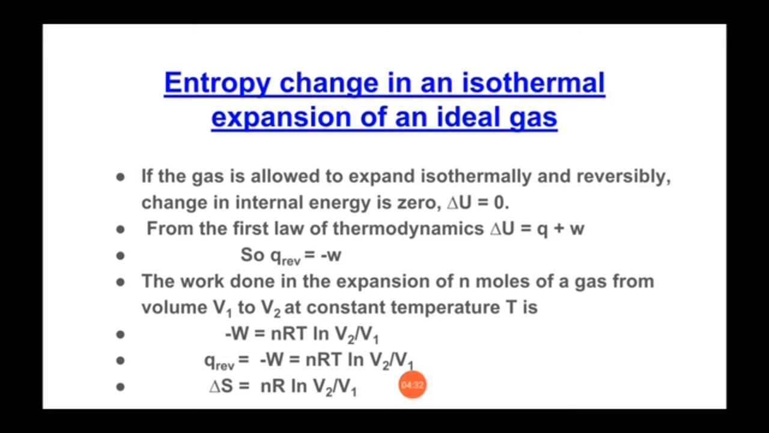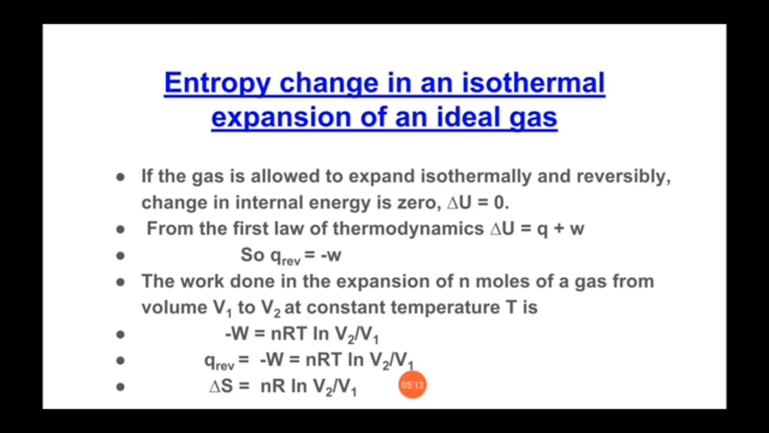And we have proved that Q reversible is equal to minus W. So we can substitute over here. So Q reversible is equal to minus W is equal to nRT ln V2 by V1. And here what you have to remember is that we have to find change in entropy, that is delta S. So what is the equation of delta S? Delta S is Q reversible upon T. So you have to divide this equation by temperature, and you will get the value of change in entropy.